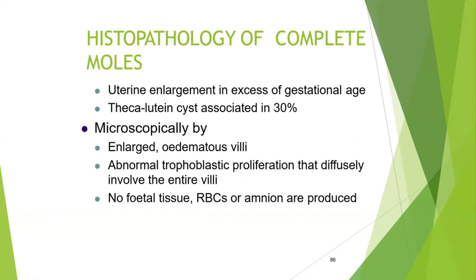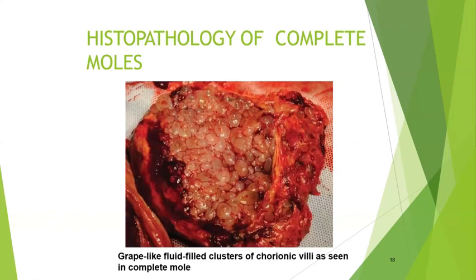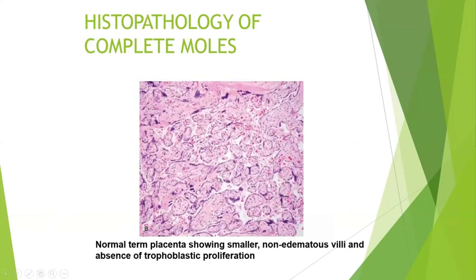No fetal tissue or RBC will be identified within them. So here you can see the chorionic villi will be completely replaced by multiple fluid-filled vesicles or grape-like vesicles.